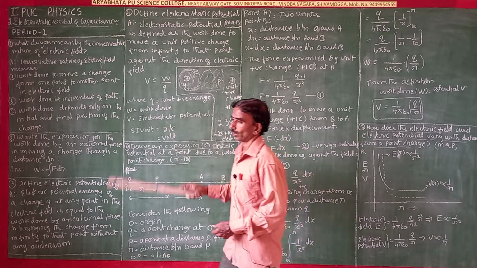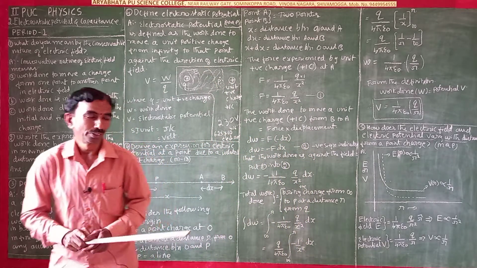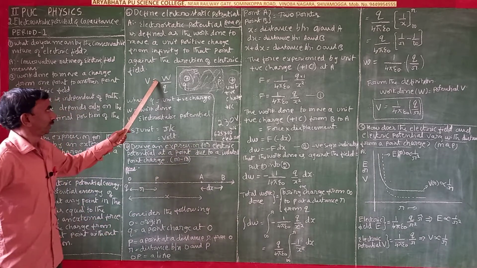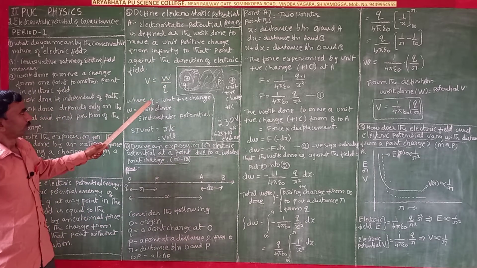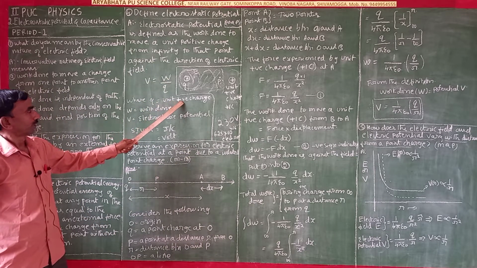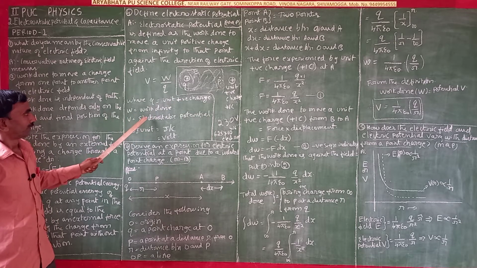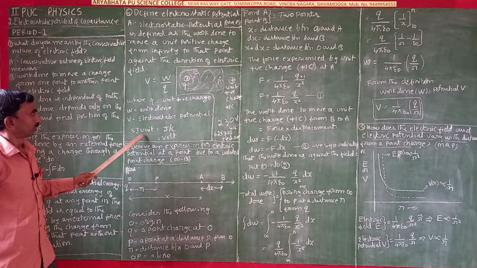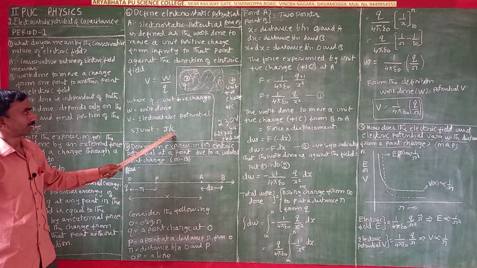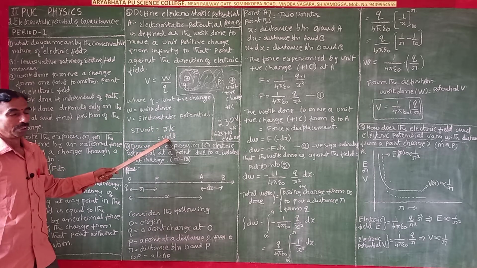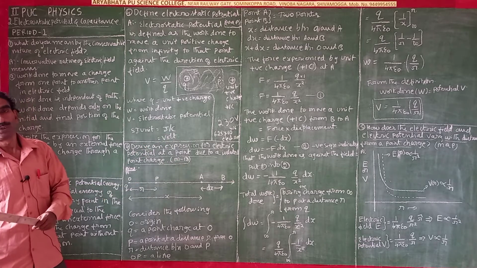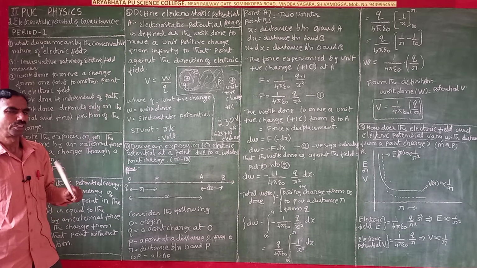So that is work. That is V, which means volt. V is equal to W by Q, where Q is your unit positive charge, W is the work done, and V is the electrostatic potential. So the SI unit is joules per coulomb. That is volt. This is the correct definition of volt.